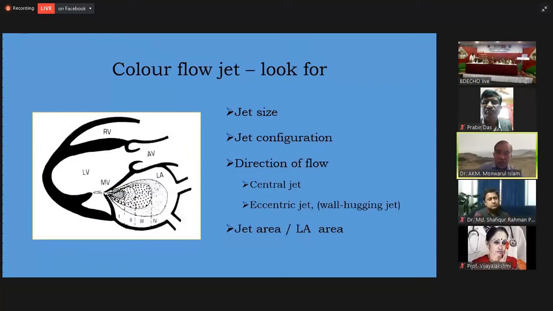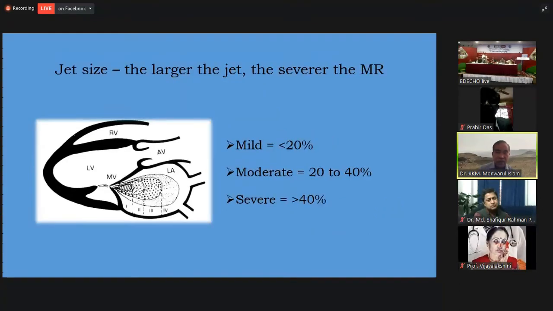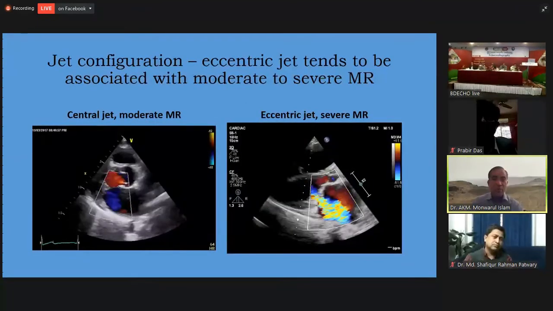The color flow jet can give you much information regarding the jet size, jet configuration, direction of the flow, central or eccentric jet, or wall hugging jet, and sometimes the jet area to LA area ratio. The larger the jet, the more severe the MR. This is the dictum. If you get less than 20%, 20 to 40%, or more than 40% of the left atrial area, this may be mild, moderate, or severe MR. But this is not always very reliable.